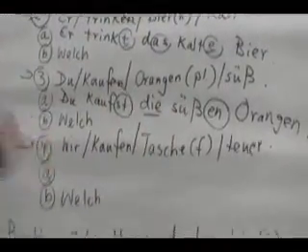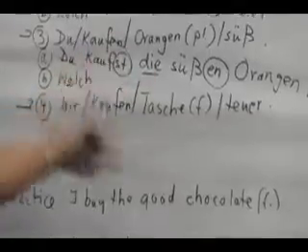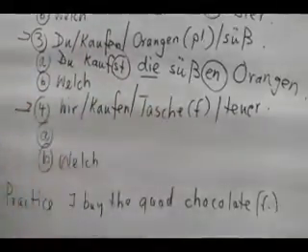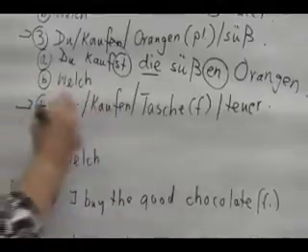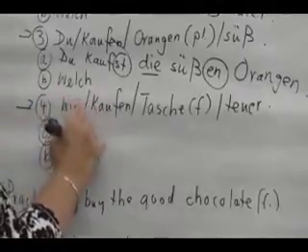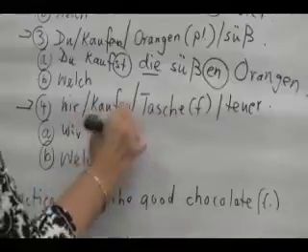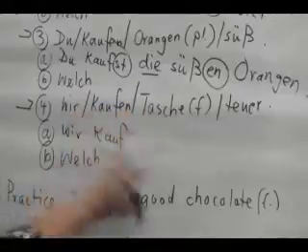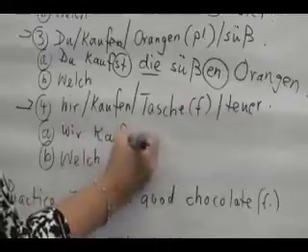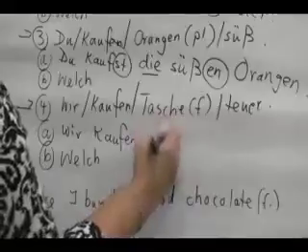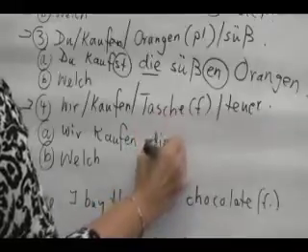Okay. Now let's look at sentence number 4. Wir kaufen Tasche. We buy a bag or pocketbook. And Tasche is a feminine noun, a d word. So let's look at the conjugation of wir with the verb. No change here. When we conjugate the verb kaufen, wir gets an en ending. Wir kaufen. Now we know Tasche is feminine, so it's die, a d word.